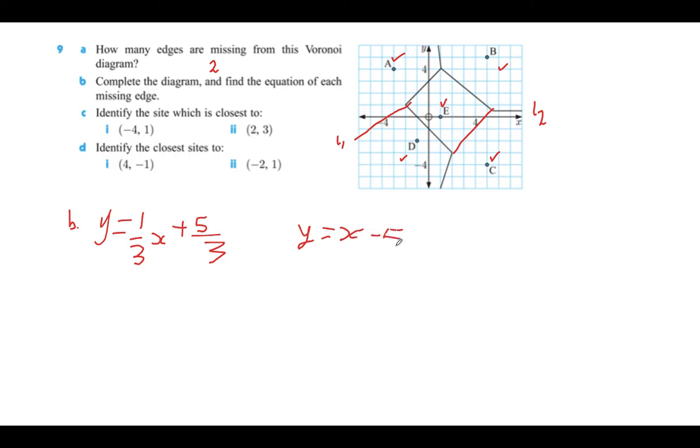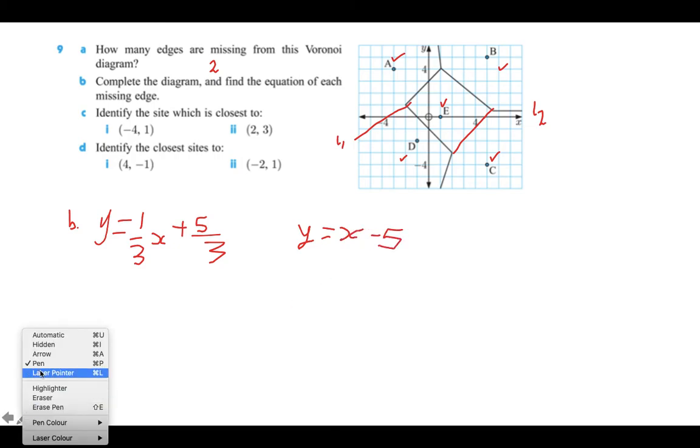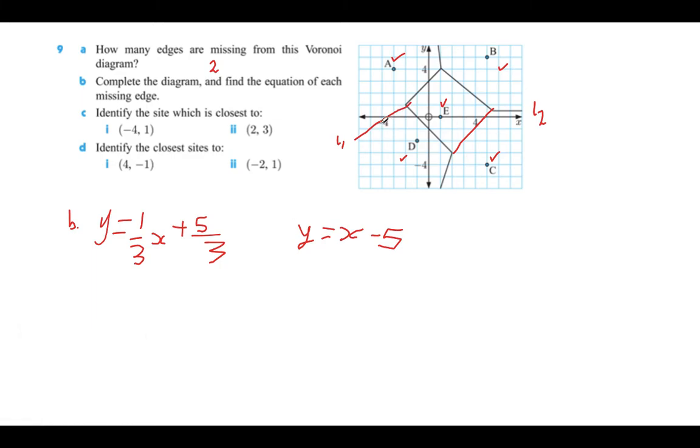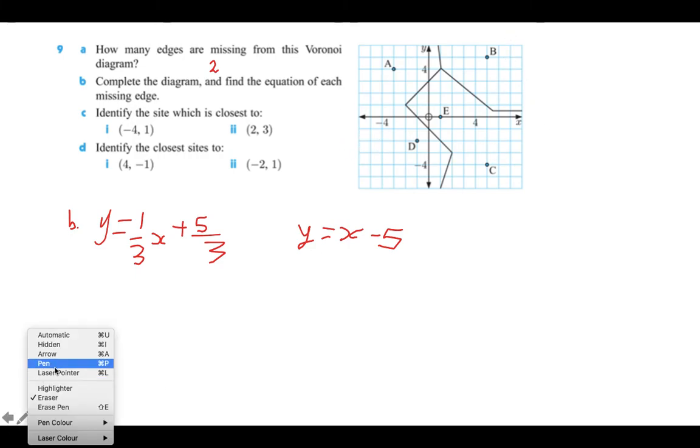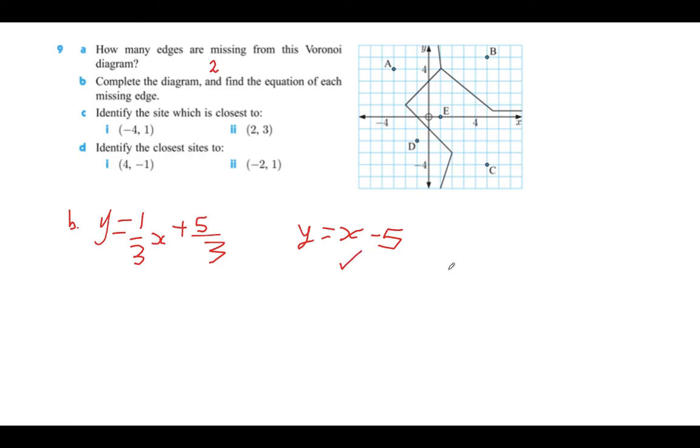There are several ways of drawing these, but I'm going to show you one of the ways. Erasing everything on the diagram, we can now draw them in properly. I'm going to draw the right-hand line, or line 2, because it's the easiest. It is going to go through -5, because the intercept's -5, and then we could replace x with 1. So when x is 1, we're going to have y is equal to -4.